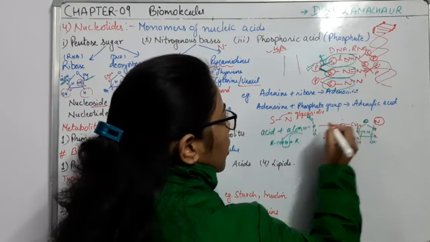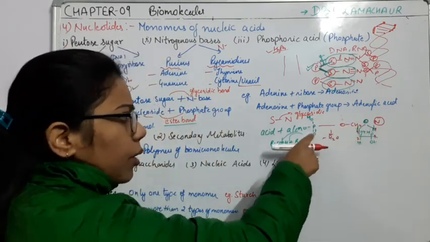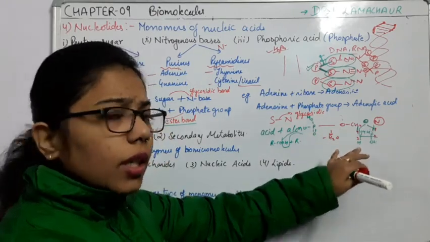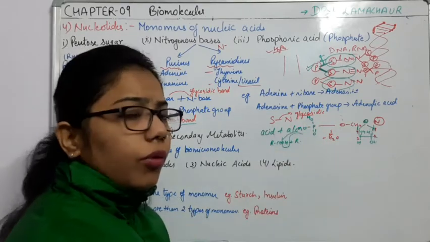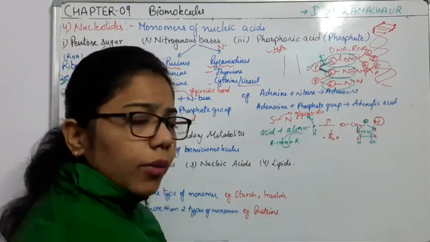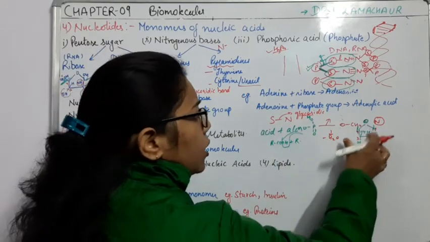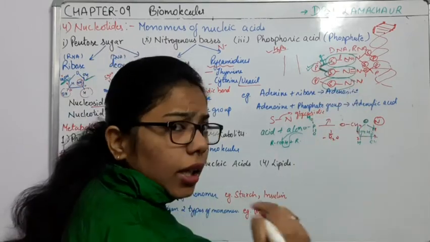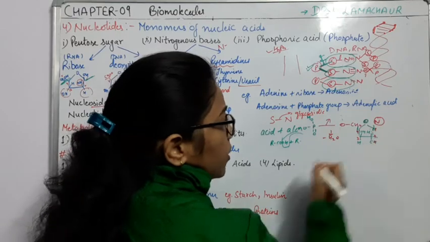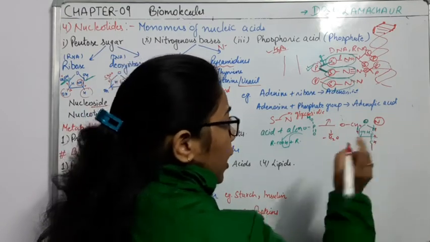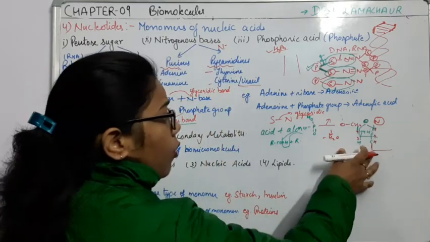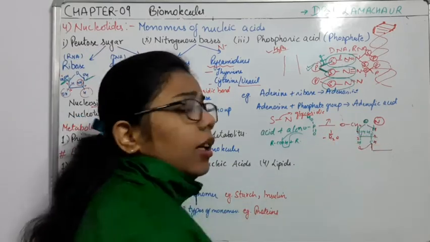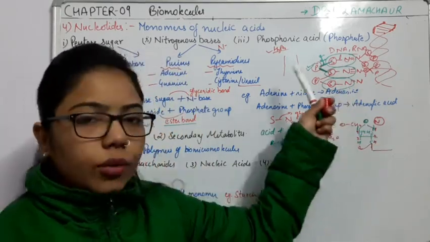This type of structure, that is CH2O PO, the phosphate group. So this structure is the nucleotide, and as we have removed water, it has formed the ester bond. Likewise, when this phosphate group is again attached with another one, we make the chain. Here also we have OH, right? This OH again attaches with another one and forms another bond, and due to that we get two ester bonds, and that's why it is a phosphodiester bond.